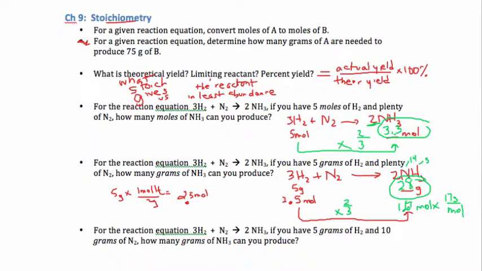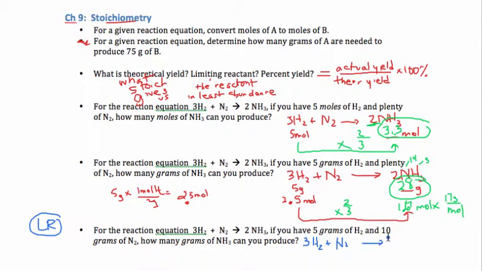Alright, the last reaction on this screen right now has a limiting reactant. Can you see this as a limiting reactant? You know it because you're given amounts of both reactants and you're not sure which one to work with. So what we have to do is a side calculation first up to figure out which reactant is in less abundance.